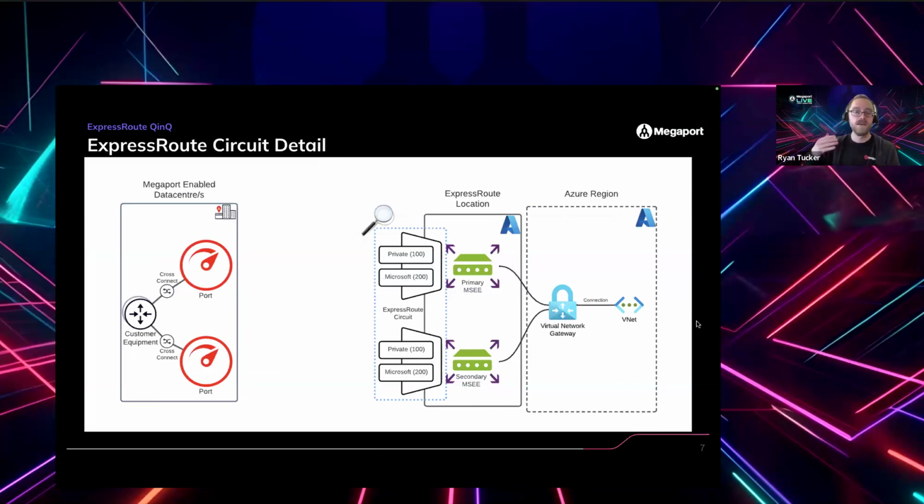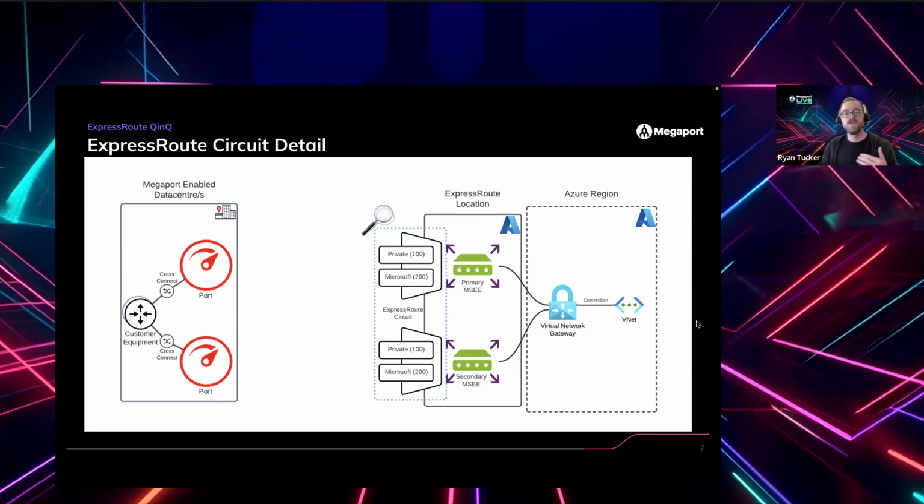we kind of open up what's inside of those, what's on the ends of those lines. It's actually not a single link. That link terminates on that Microsoft device, and on that switch port, there are two different VLANs. So that switch port is actually a trunk port. So it's not a single link, and that trunk port has two VLANs configured. It may only have one, but it's always tagged, right? So even if you only use private or you only use Microsoft, it will still be tagged. So you may only have VLAN 100, for example, or VLAN 200. You might only have one VLAN, but it's still a tagged VLAN. It's not an untagged service.